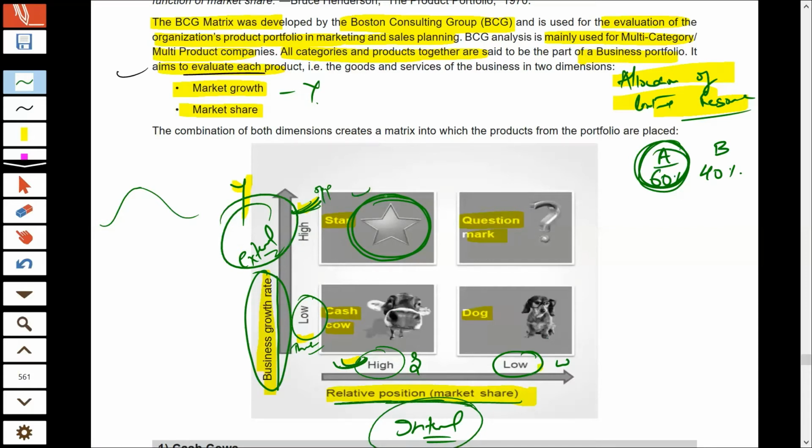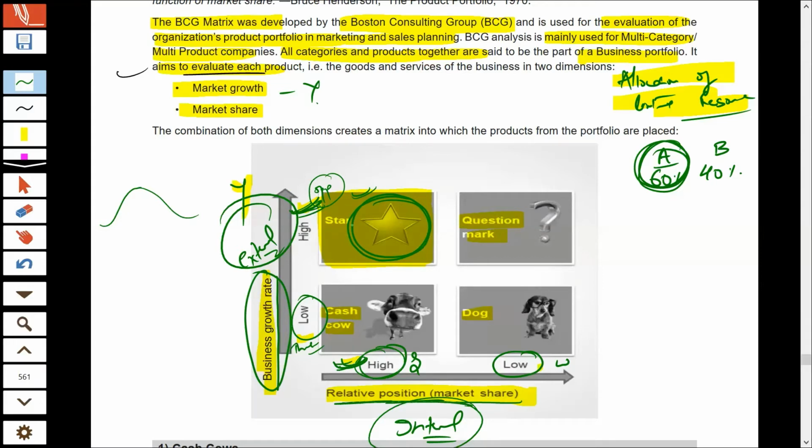Now the first quadrant, as I already told you, is a star, which is the result of high opportunity in the market and high strength. You can very well understand that any business would like to fall into this segment. If the products of a company fall into it, the company is highly profitable, because the industry is growing at a high rate and the company is also a market leader.